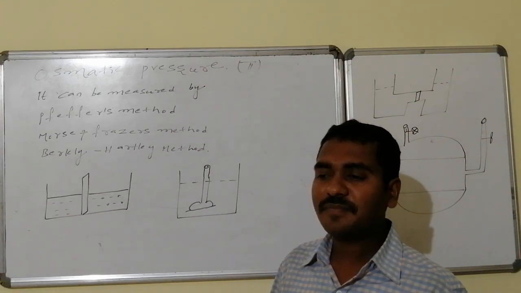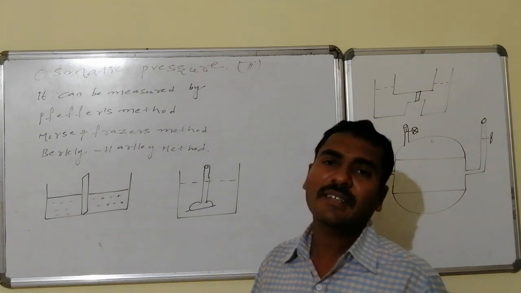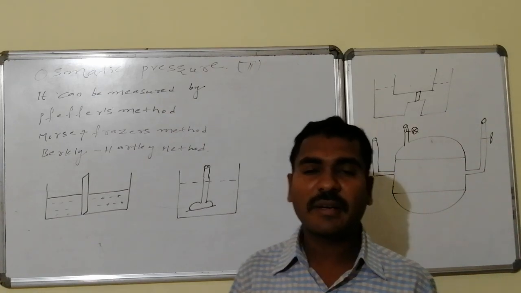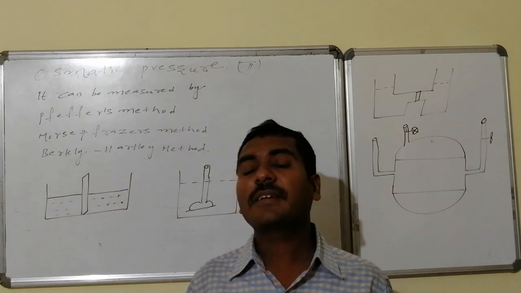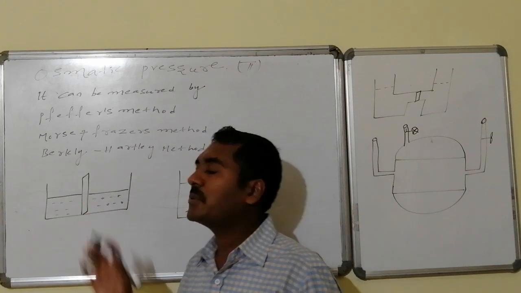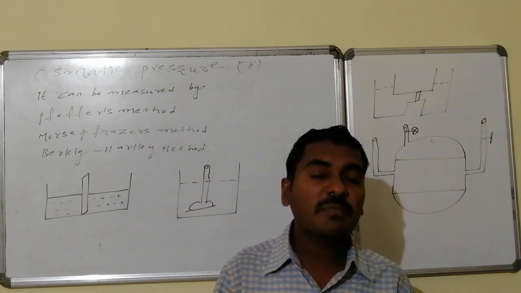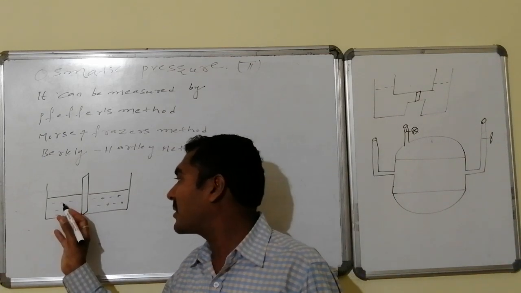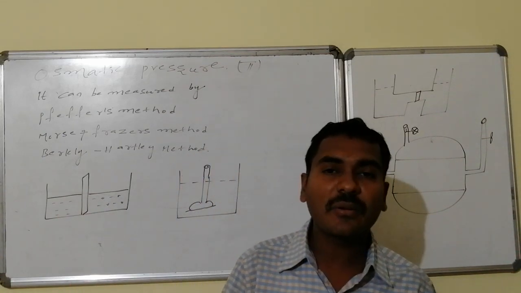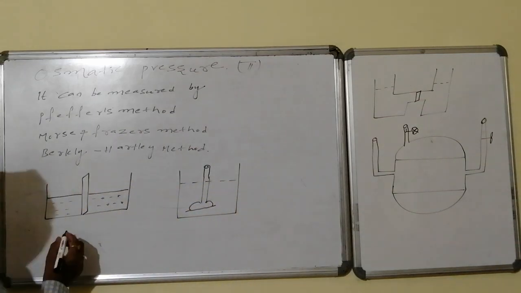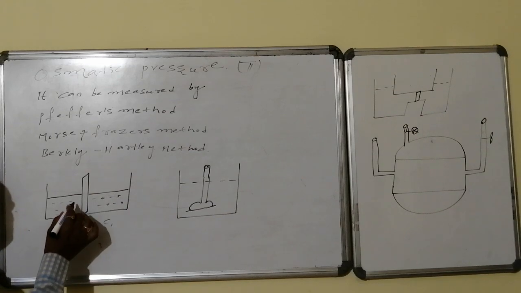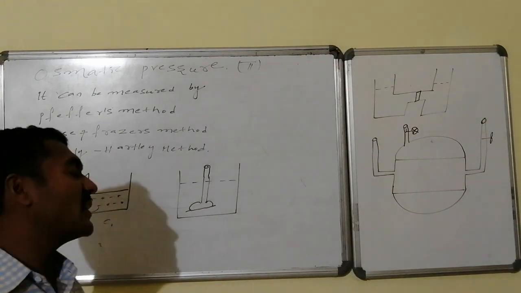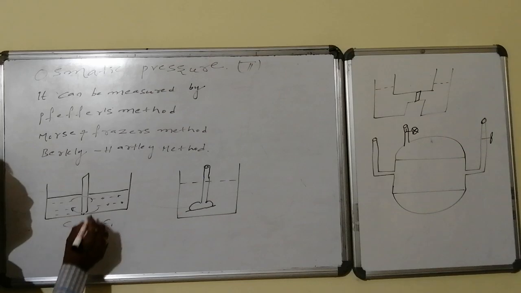Due to this reason, naturally it wants to maintain lower concentration. It wants to spread, and by spreading, by increasing its entropy, it wants to maintain lower concentration. The maintenance of lower concentration is a natural rule. That rule is not fulfilled due to this barricade. Due to this barricade system, net solvent molecules enter from the solvent chamber to the solution chamber. This is C0 concentration, this is C1 concentration. Due to this semi-permeable membrane, molecules can move like this and like this, but the net entry of solvent molecules takes place from the solvent chamber to the solution chamber.